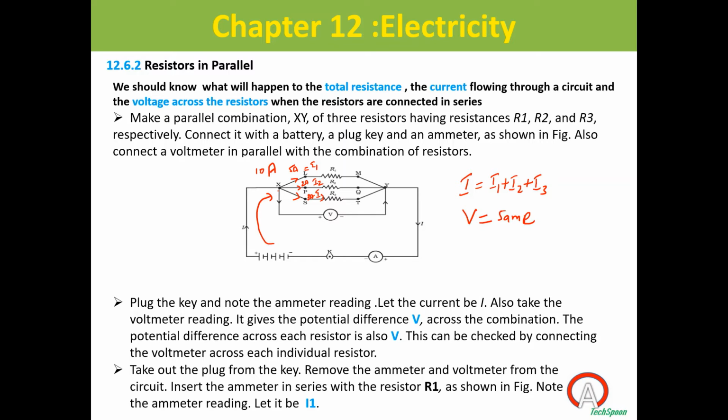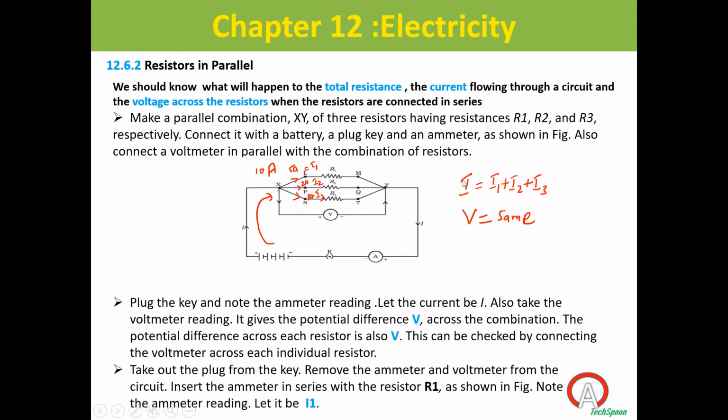What are resistors in series? How can we connect resistors in parallel? When resistors are connected in series, which will be the same, current or voltage? Abhijit, when resistors are connected in series, which will be the same, current or voltage? Current. Voltage will be different. When resistors are connected in parallel, current will be different through each resistor, but the voltage across each resistor will be equal to what? Same. Voltage is same. So these points, you have to remember.